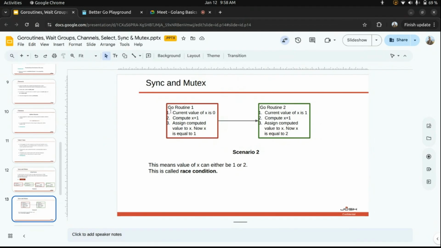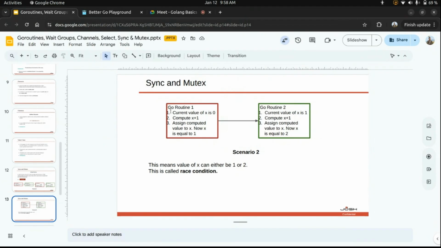After this value is assigned to x, the context is switched to go routine 2. Now go routine 2 does similar steps as go routine 1, but for go routine 2 to start, the value of x is already 1. It computes the x plus 1 value, and now the value of x becomes 2. So this is called a race condition. In some scenarios we are getting the value of x as 1, and in some scenarios we are getting the value of x as 2. So this is the race condition, and we need to solve it.